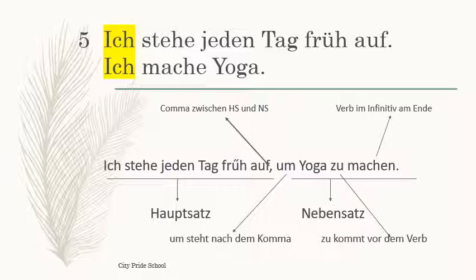Okay, is it clear? So that's why "Ich stehe jeden Tag früh auf" is the first part, then the comma will come. After removing the verb, whatever is remaining, now yoga is the remaining part here, so yoga will come there. After yoga, if nothing is left, that verb will go at the end of the sentence in the infinitive form, and before that verb, after yoga, zu should come. So I hope you have understood how to combine the sentence with um zu. Is this clear?